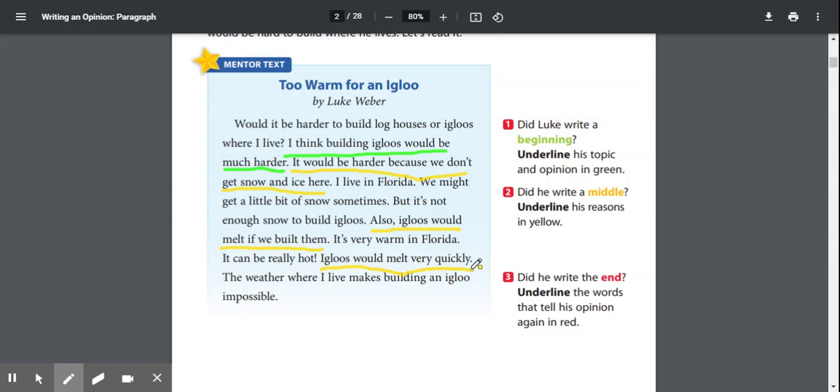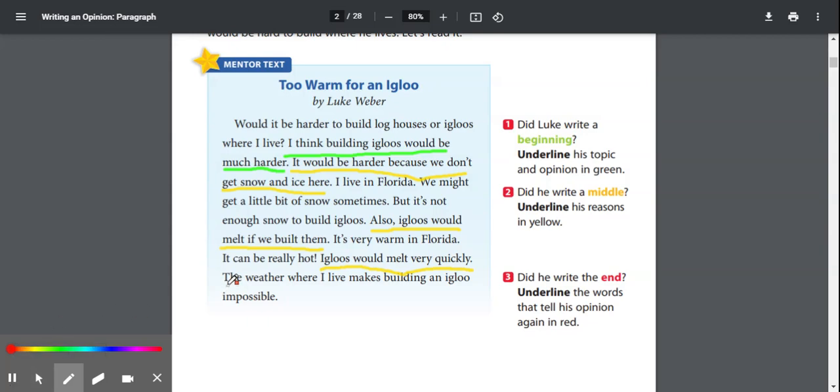So now we're looking for that ending sentence. The ending sentence tells the opinion again. Remember, it restates that opinion and reminds our reader what it is that we're reading about. All right, so the last sentence says, the weather where I live makes building an igloo impossible.